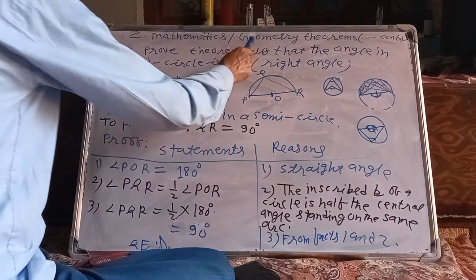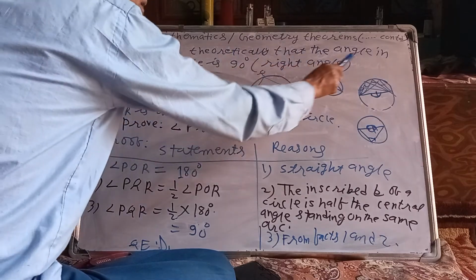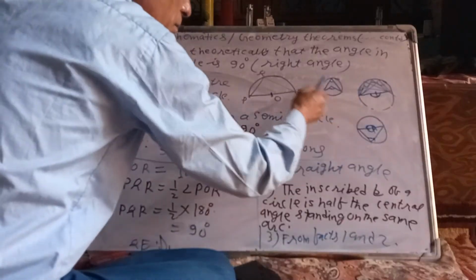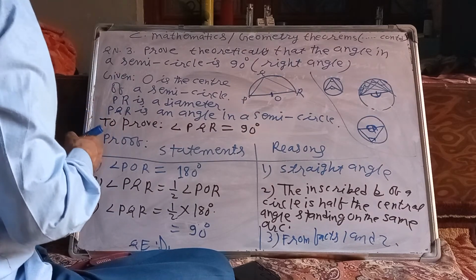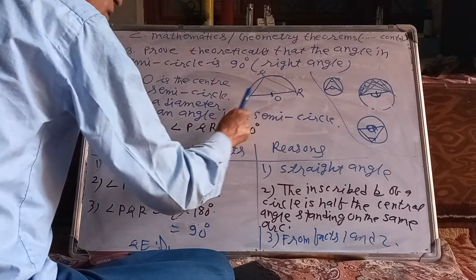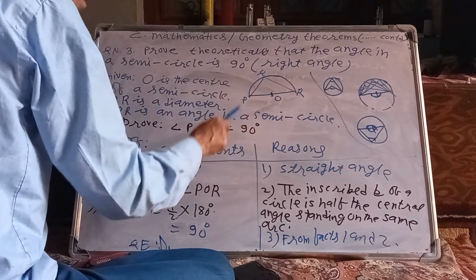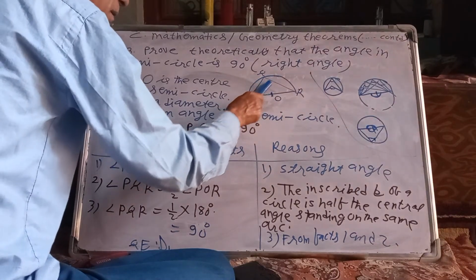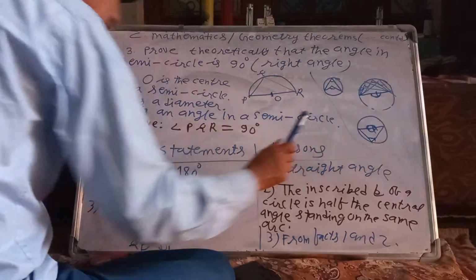Again, compulsory mathematics, geometry theorems. Theorem number 3. Prove theoretically that the angle in a semicircle is 90 degree, or a right angle. Here, with the help of these 2-3 rough figures, we can easily understand. Given O is the center of a semicircle, PR is a diameter, PQR is an angle in a semicircle. To prove angle PQR equal 90 degree. Proof, no construction, statements and reasons.